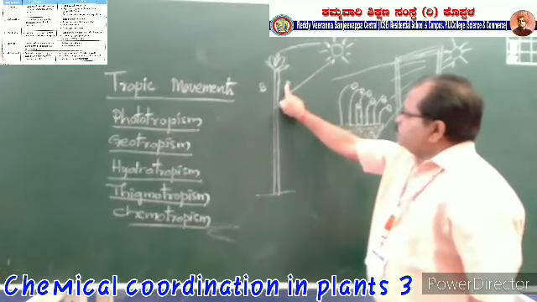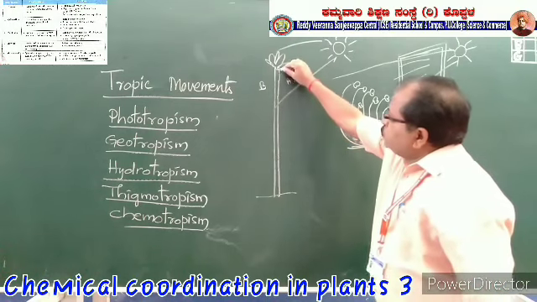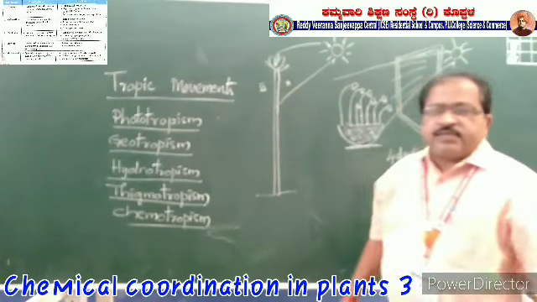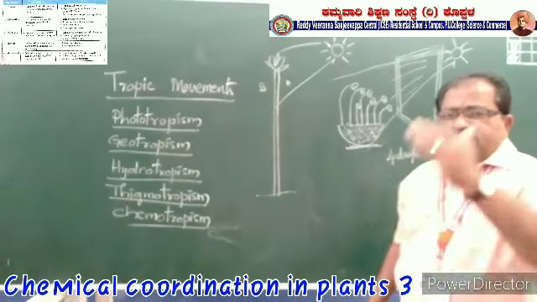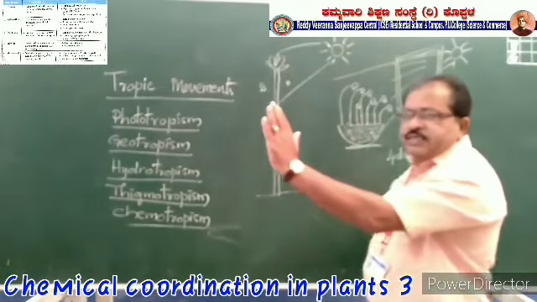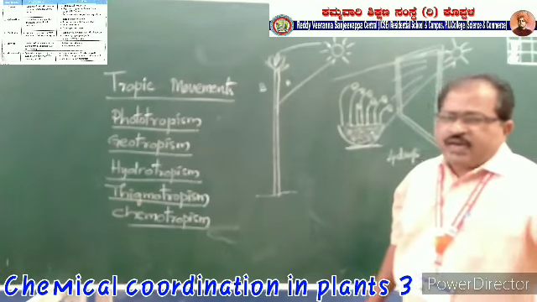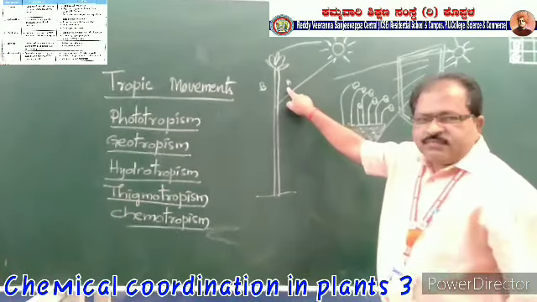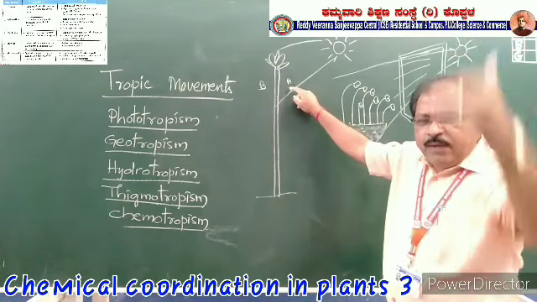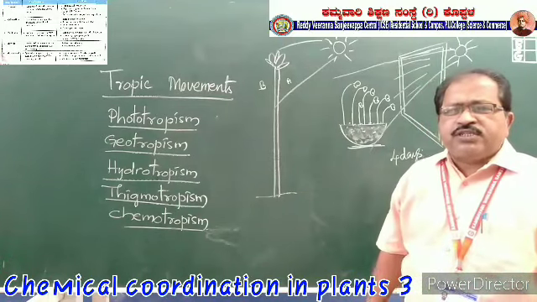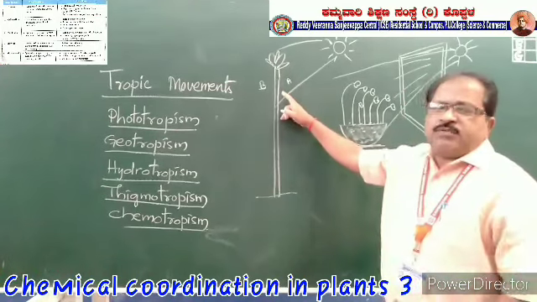Where the sunlight is falling, that is side A of the plant, will lose the auxins. The lateral side of the plant which is exposed to the sunlight, that is A, the releasing of auxins will be stopped, so that the growth of this area will be suppressed.